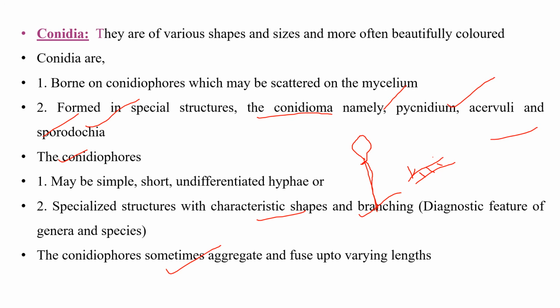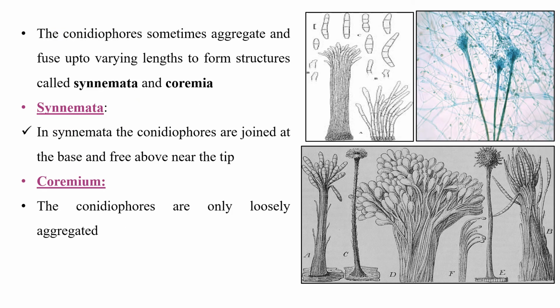This means if there are two conidiophores like this, they will aggregate and form special structures. Now let us see what those special structures are. Here you can see these special structures are synnemata and coremia.